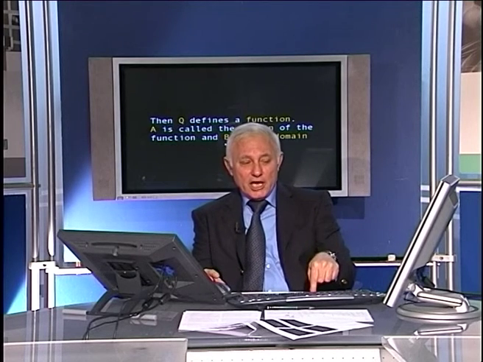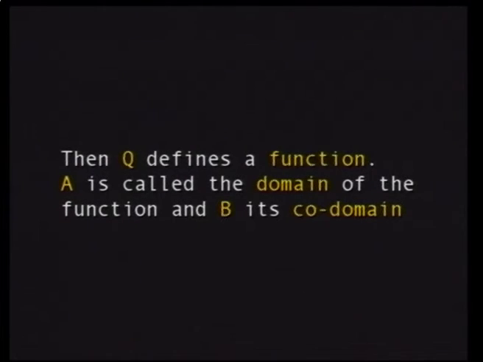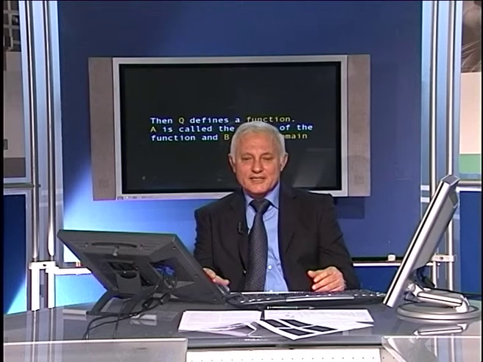In other words, it corresponds with one element, a unique value in B. Then we call Q a function. And we call the set A, from which the arrows emanate, the domain of this function. And the set B, where the arrows end, we call the codomain of the function. And this is actually the topic that we shall discuss in detail in our next lesson.